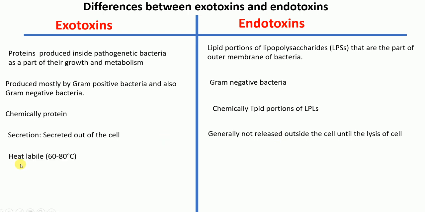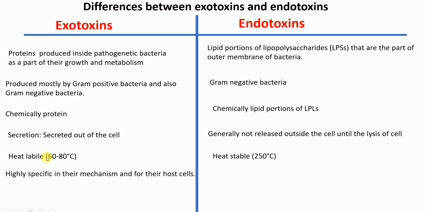And the next difference is that when it comes to heat stability, exotoxins are not stable. I mean, they are heat labile. A temperature of 60 to 80 degrees Celsius can denature them. Whereas endotoxins are heat stable and they can even bear temperatures up to 250 degrees Celsius. Okay, they are heat stable, whereas exotoxins are heat labile.